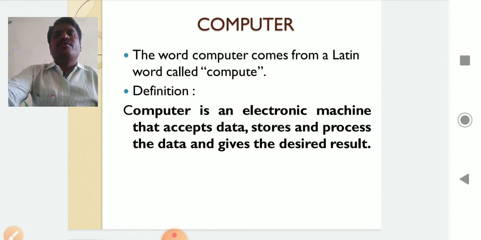We can retrieve the result whenever we want. That is the computer. So a computer can be defined as an electronic device that accepts the data, stores the data and processes the data and gives the desired results.